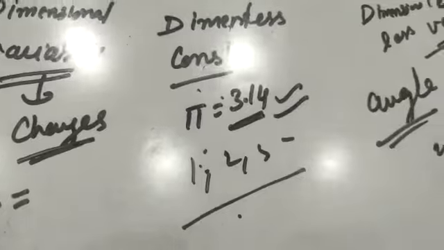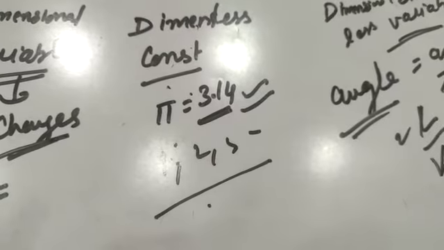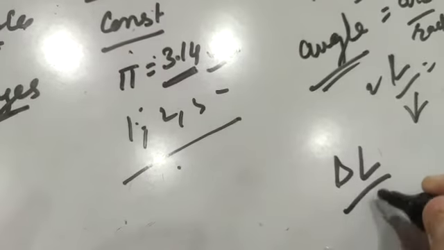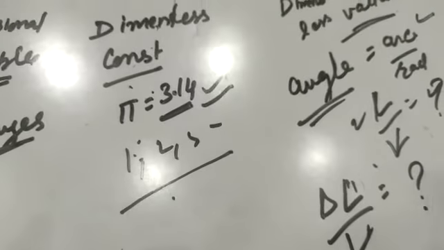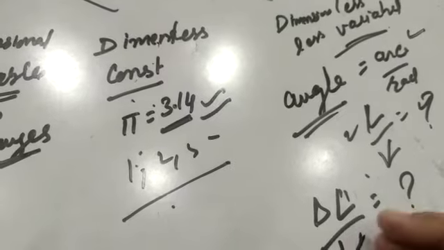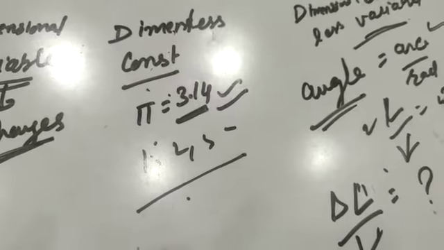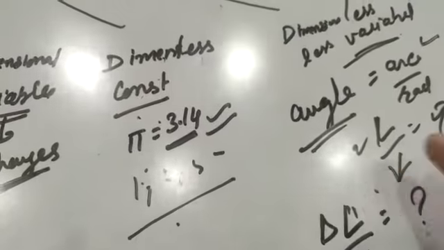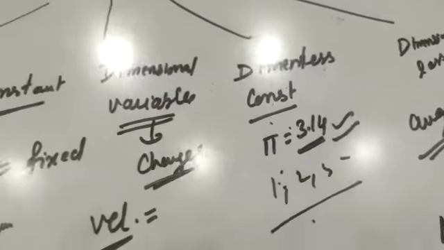Since both represent the same term, for example, if we are talking about the longitudinal strain, this is change in length upon length, so both are representing the length, so again these are dimensionless. So these are variable physical quantities. Angle also varies. We know that if we are measuring the angle for any situation, this can vary, but this is not having any dimension. So such kind of variables which are not having dimensions are called the dimensionless variables.